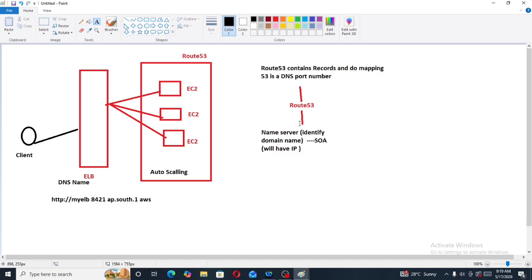Now from the state of authority and name server, the request will be forwarded to the hosted zone. There are two types of hosted zone here: public hosted zone and private hosted zone.